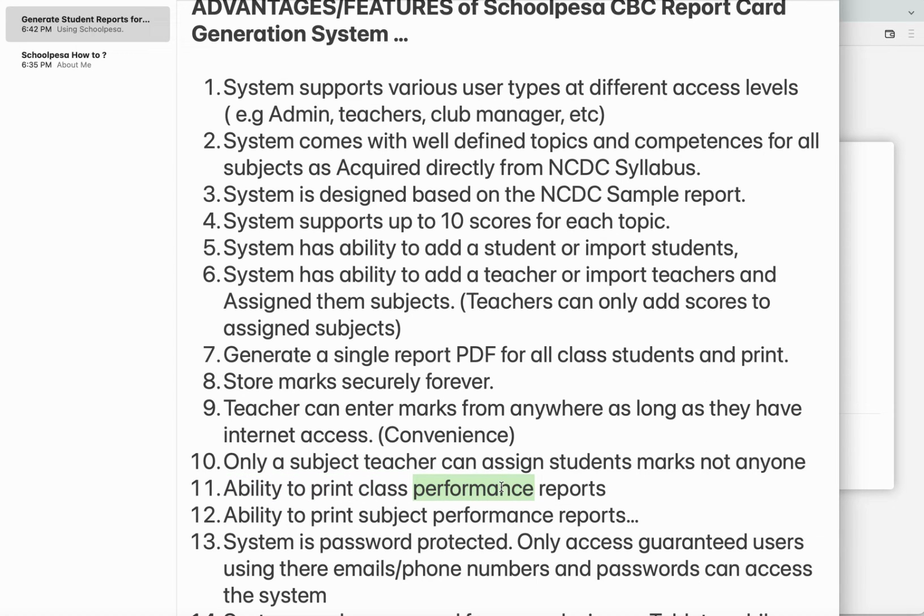So 11 is that we have the ability to generate class performance reports. Yes, I'll show you. There is also the ability to generate subject performance reports. These subject performance reports list all topics that are covered in a session or a term, and all their scores and the student names. So basically these are the UNEB mark sheets. This is what is needed by UNEB, and our system can easily output it for you.